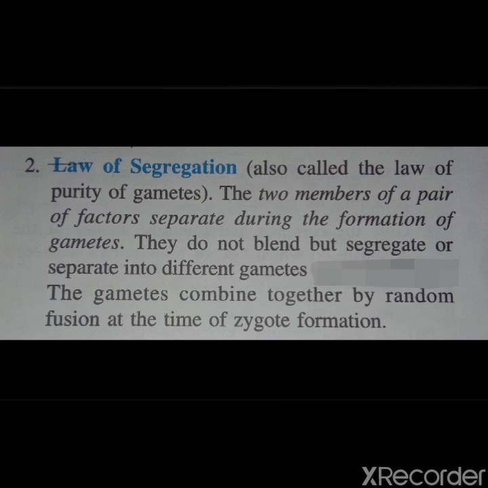They do not blend but segregate into different gametes. The gametes combine by random fusion at the time of zygote formation. In other words, the chromosome pair separates during meiosis, so that each gamete receives one allele for a given trait. The given trait here was the height of the plant.